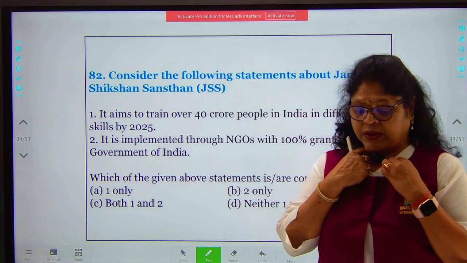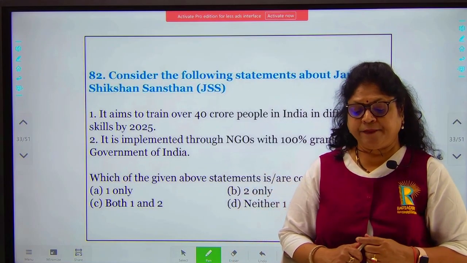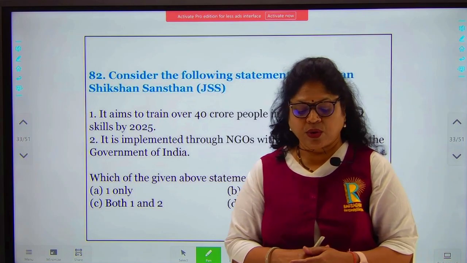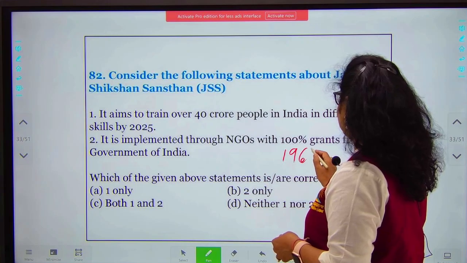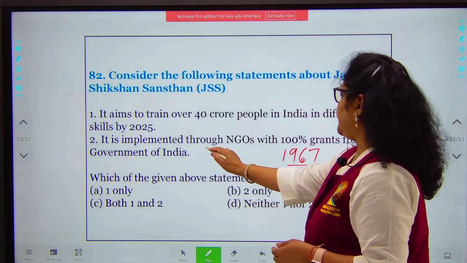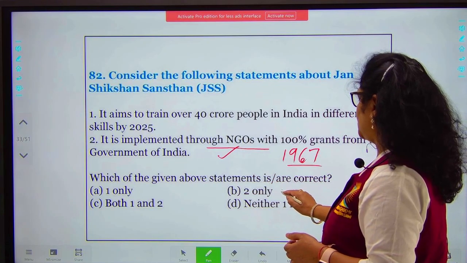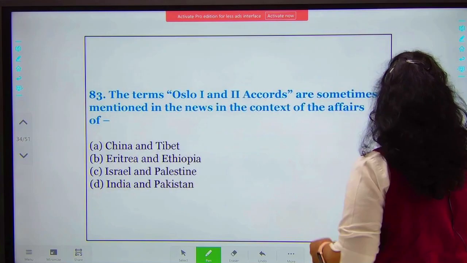it used to be called the Shramik Vidyapeeth. Earlier it used to be called the Shramik Vidyapeeth, and its aim is for skill development in rural areas. And from 1967 it has been working through the NGOs. So this statement is correct. So your option will be 2 only. B is your correct option.